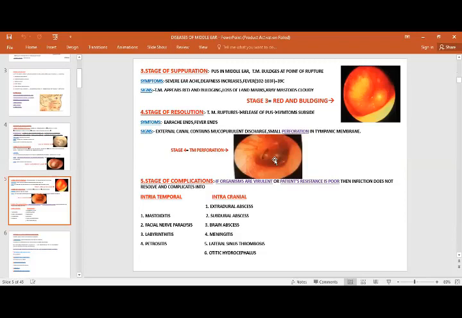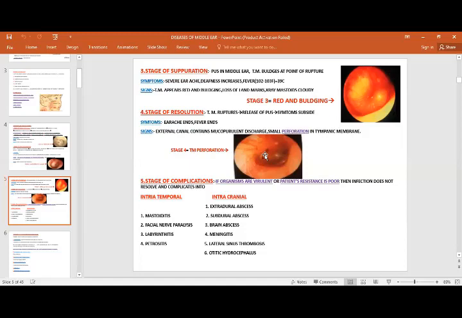And now at this stage, the patient would be febrile, and there is also loss of landmarks and a bulging, congested tympanic membrane. Along with that, sometimes you can see suppuration coming out from this perforation. And then the stage of resolution, it means that the condition is resolving at this stage. There's a release of pus, the symptoms subside, and there won't be any earache in the patient.